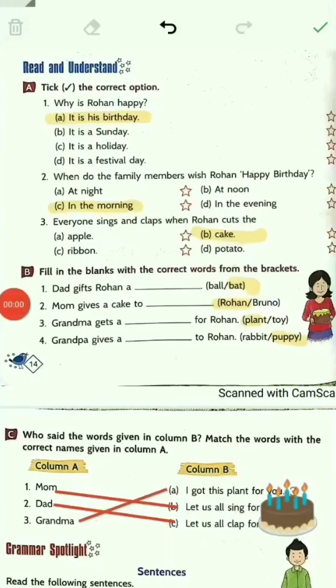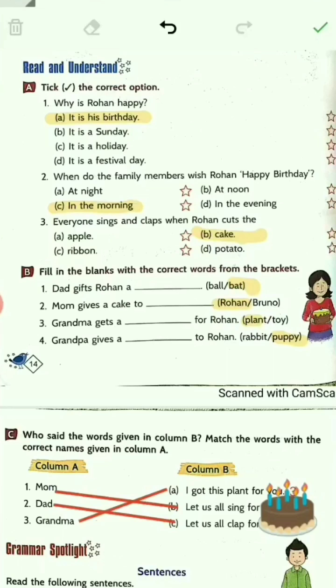Roots and Wings. Correct. As we have already read the first chapter named A Fun Birthday Party, today we'll be doing some of its exercises. I'll be showing how to do the exercise. So let's go. Students, this is the homework which I gave you in the last class. Let's recapitulate it once.